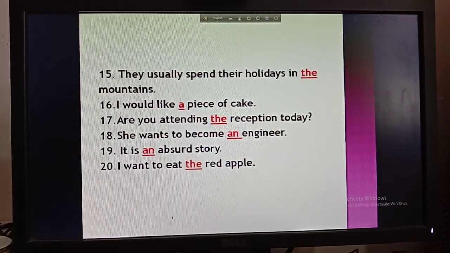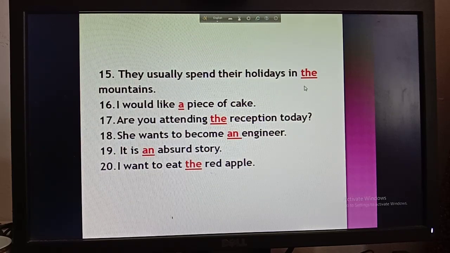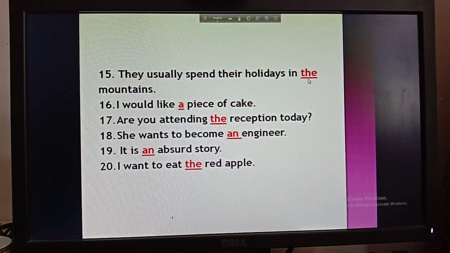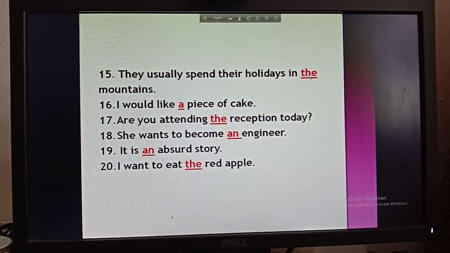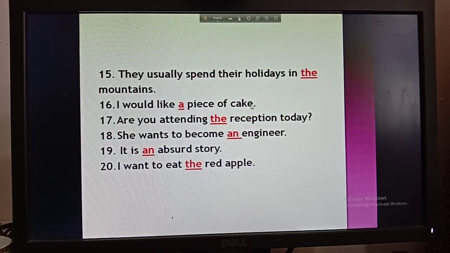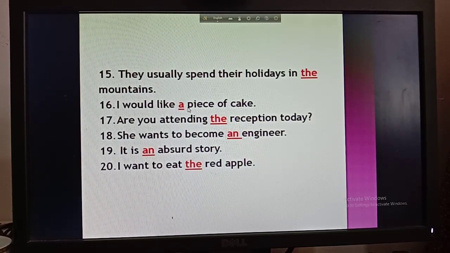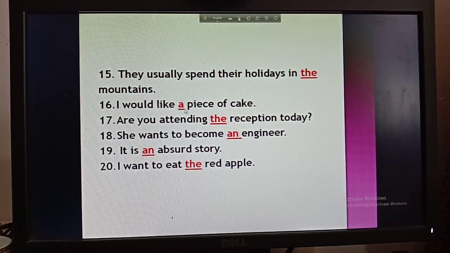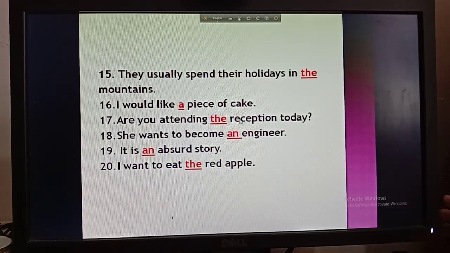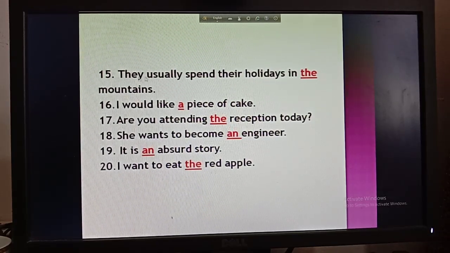Then number 15, they usually spend their holidays in the mountains. I told you that when you are talking about one mountain, you will use a, but when you are talking about more than one mountain, you have to use the. Okay, then I would like a piece of cake. So piece of cake is not a particular thing, and piece starts with a consonant sound. That's why you have to use here a. Then number 17, are you attending the reception today? So reception is a particular thing that you are going to attend. That's why you have to use here